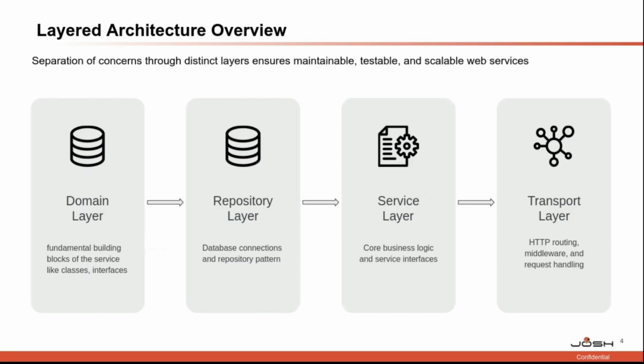So as you see, this is a high level architecture of how we go about writing our Golang code. Mainly there are four layers: the domain, repository, service, and transport layer.